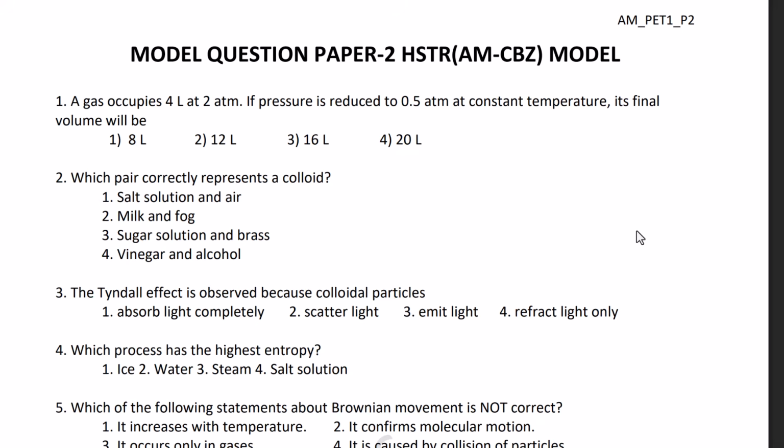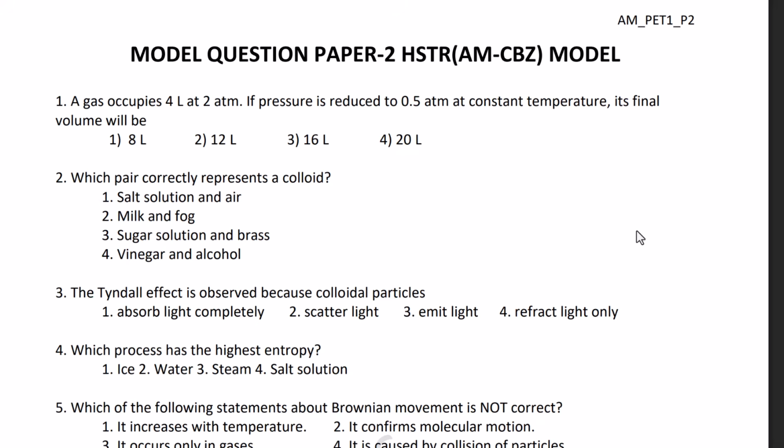So now we will not discuss this model question paper, but we will discuss the blueprint which we have prepared based on this model paper and the syllabus. The syllabus we have already discussed in one of the videos, where we told everything about the syllabus for chemistry and biology Paper 2. If you want, I'll give the link in the description below this video for the syllabus video.